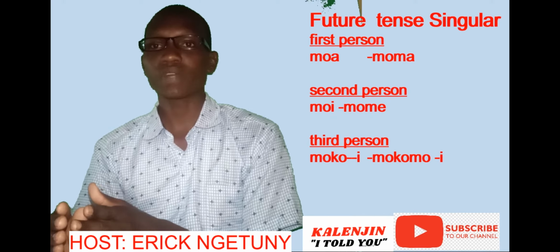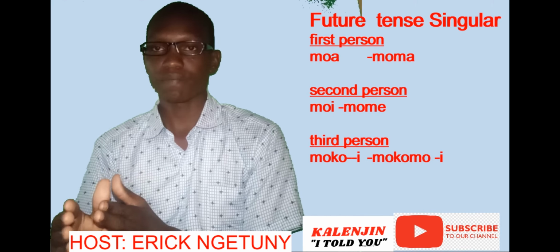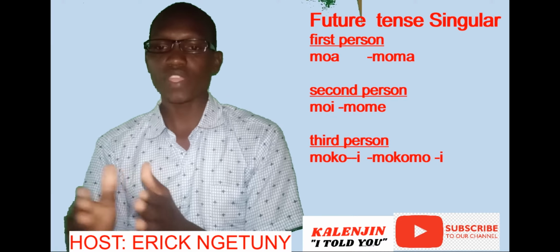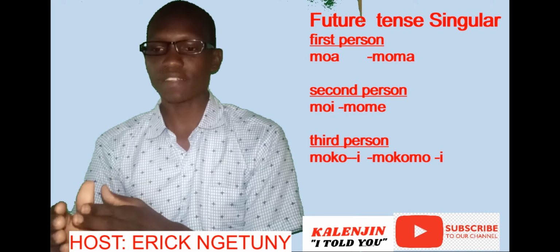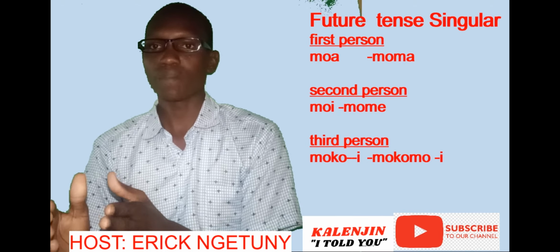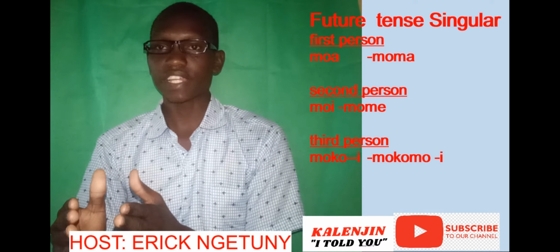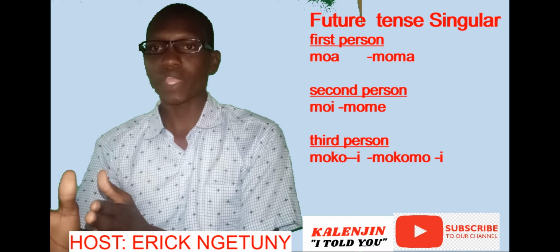Then for the second person, it takes mo e. It starts with mo e for the positive part of it. Then for the negative part of it or negation, it will take mo me. Mo irire, mo merire. Mo iwendi, mo mewendi.